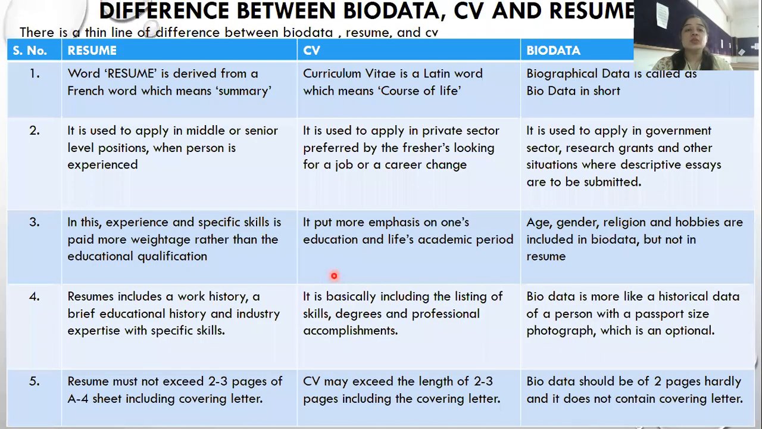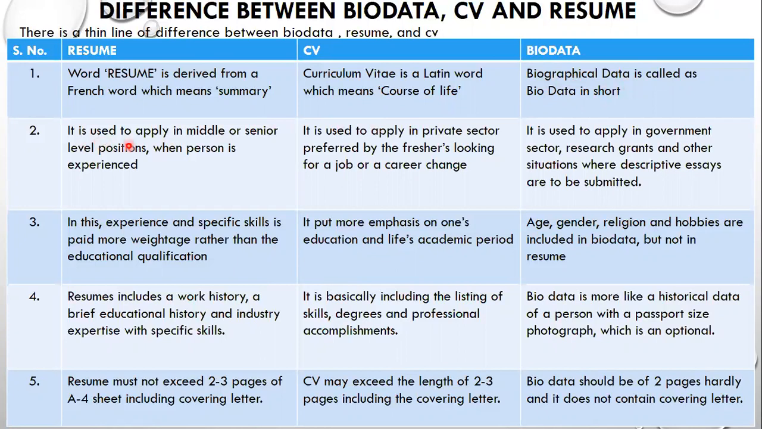Now, I will tell you the difference between resume, CV and biodata. Resume is derived from a French word which means summary. So the word itself means summary. Resume is actually a summary of what you have done so far. Curriculum vitae is a Latin word which means course of life. So the whole course of life that is going on. And biographical data is called biodata in short. So you must have heard, send me your biodata. That is a short form of biographical data.